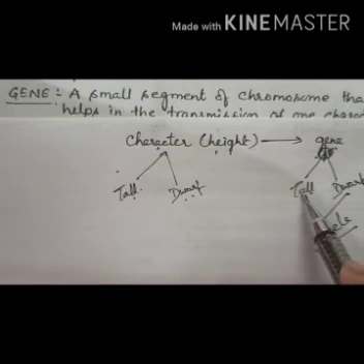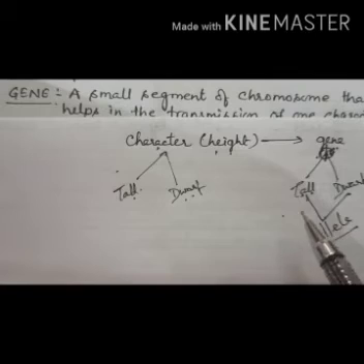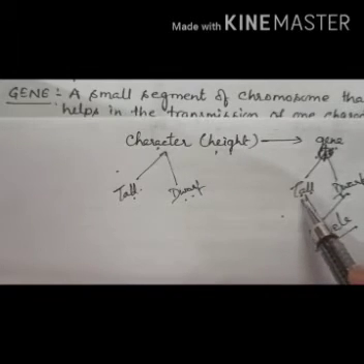Naturally, if the tall character is dominant, then the child would be tall. If the dwarf character is dominant, then the child would be dwarf. Or if it is recessive, it will be suppressed and the child would be tall.